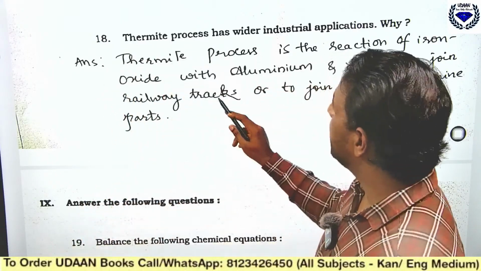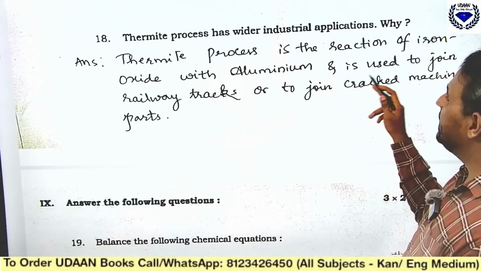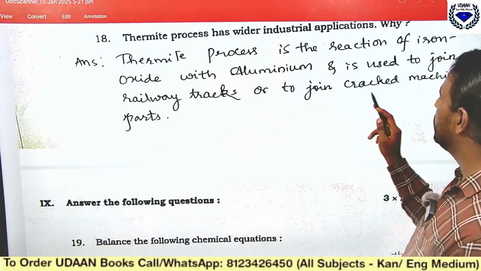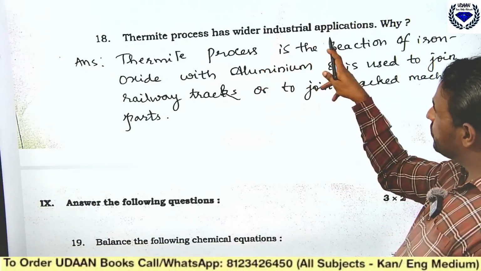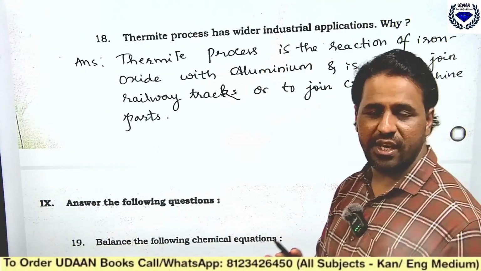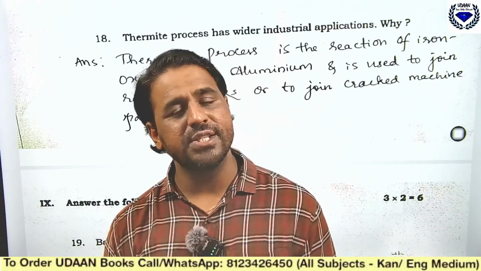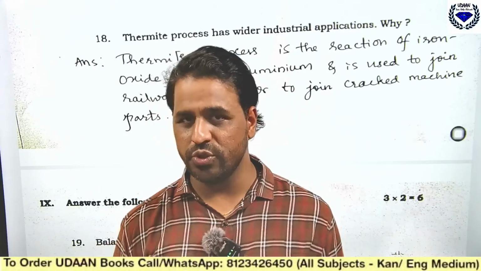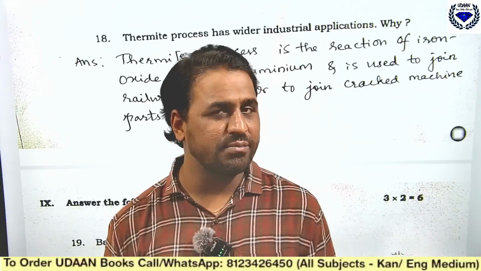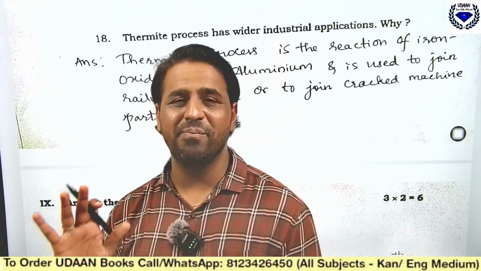Here, the thermit process is the reaction of iron oxide with aluminium and is used to join the railway tracks or to join cracked machine parts. Therefore it has wider application in industrial processes. In industrial application it is used to join cracked railway tracks, and it is also used to join cracked machine parts. Like this you should be able to do it. I hope you people are understanding.